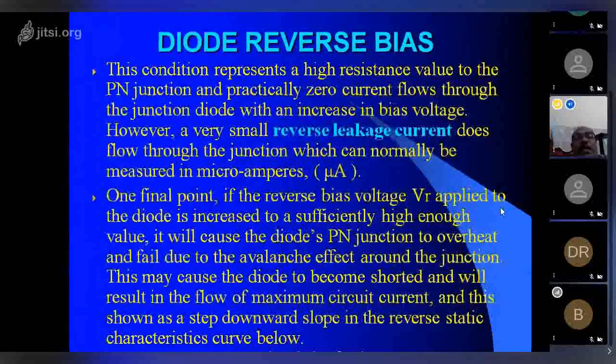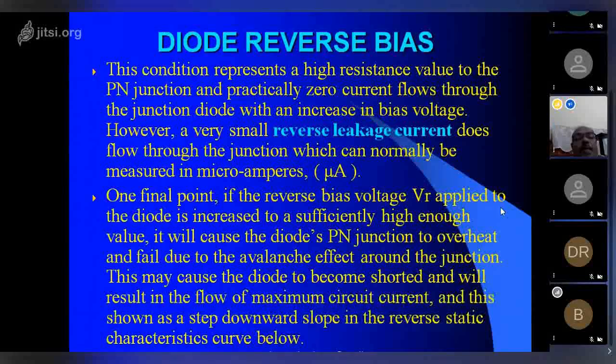This condition represents a high resistance value to the PN junction, and practically zero current flows through the junction diode with an increase in bias voltage. However, a very small reverse leakage current does flow through the junction, which can normally be measured in microamperes.